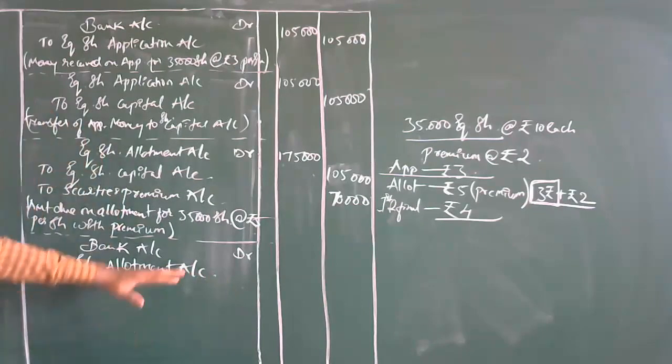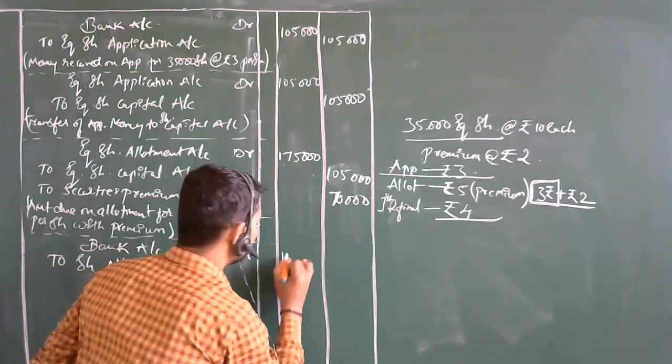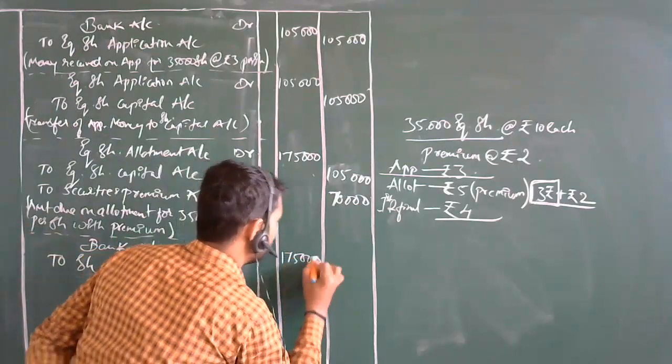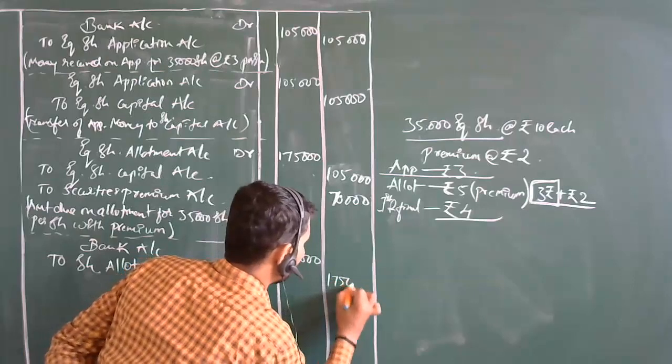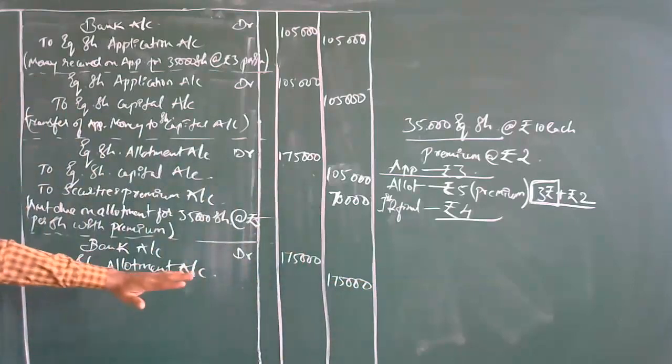What is the amount over here now? 1,75,000. 1,75,000 is the amount here, and here you can pass the narration: money received with premium.